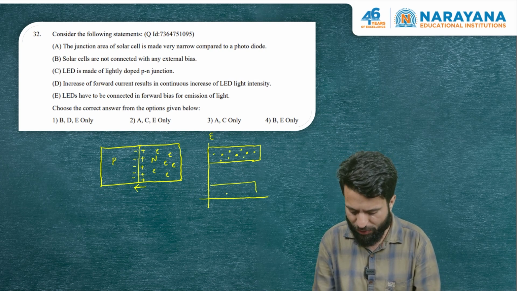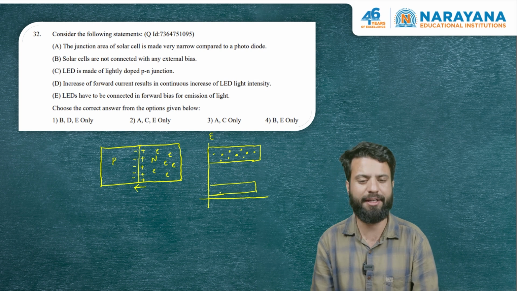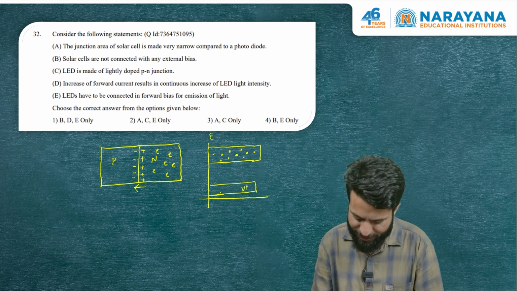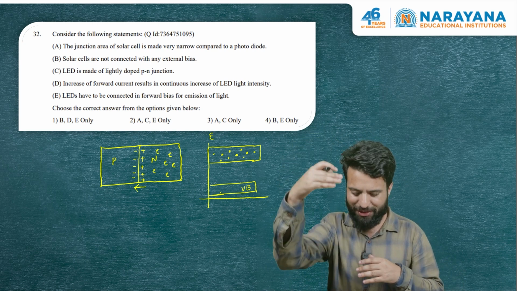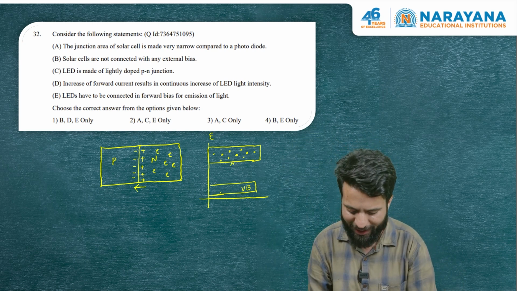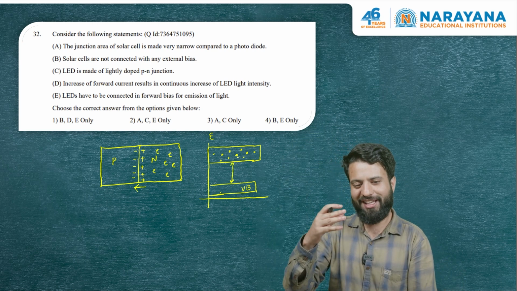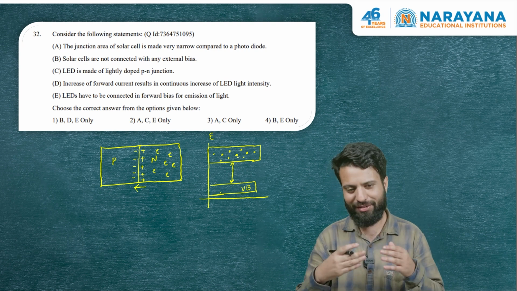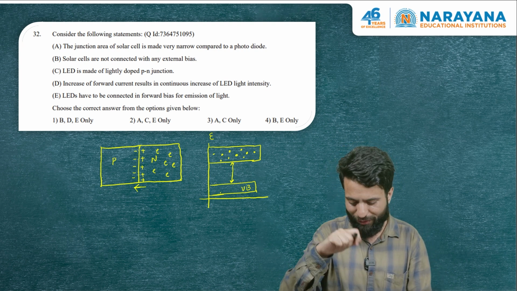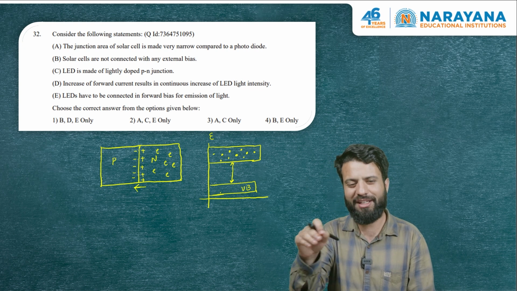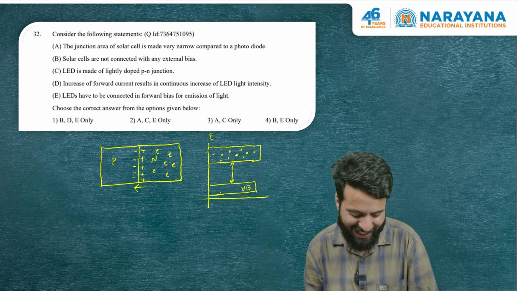Their energy corresponds to the valence band. In case the electron has to go from valence band to conduction band, we need to supply energy equal to the band gap. Or in case the electron de-excites from the higher energy level, the conduction band, to the valence band, in that process it will emit light, and that's exactly what happens in an LED.